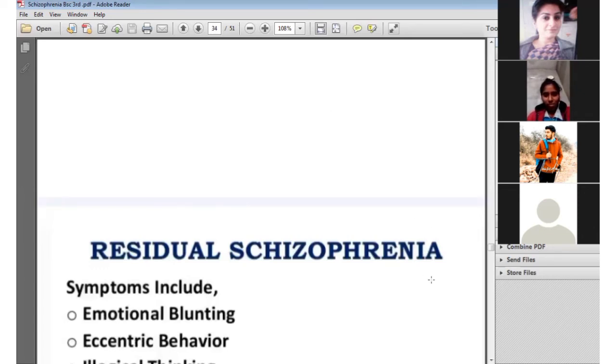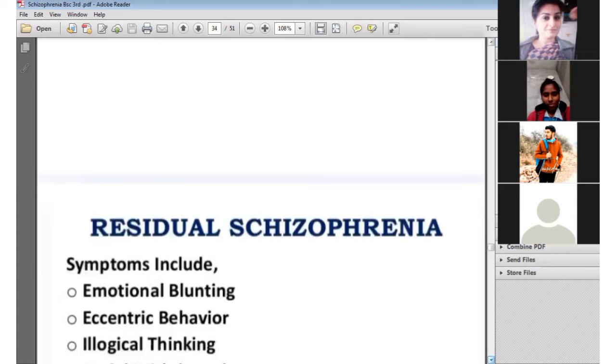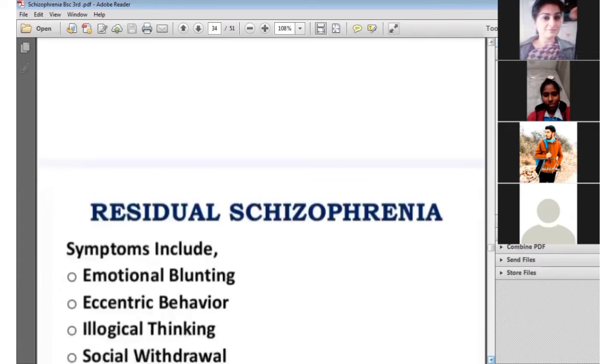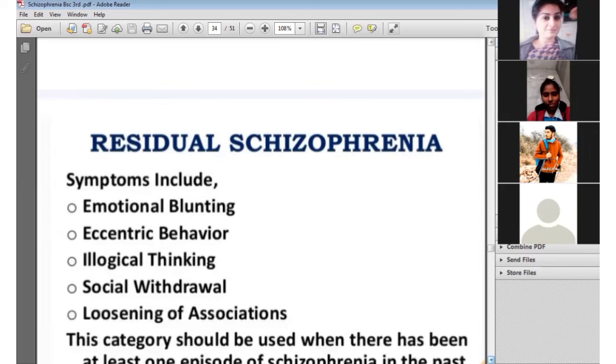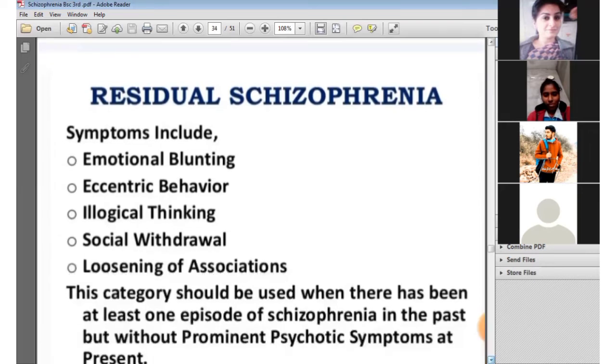Residual schizophrenia is a main type of schizophrenia in which symptoms include emotional blunting, inactive behavior, illogical thinking, social withdrawal, loosening of association. This category should be used when there has been at least one episode of schizophrenia in the past but without prominent psychotic symptoms at present. So this comes under residual schizophrenia.